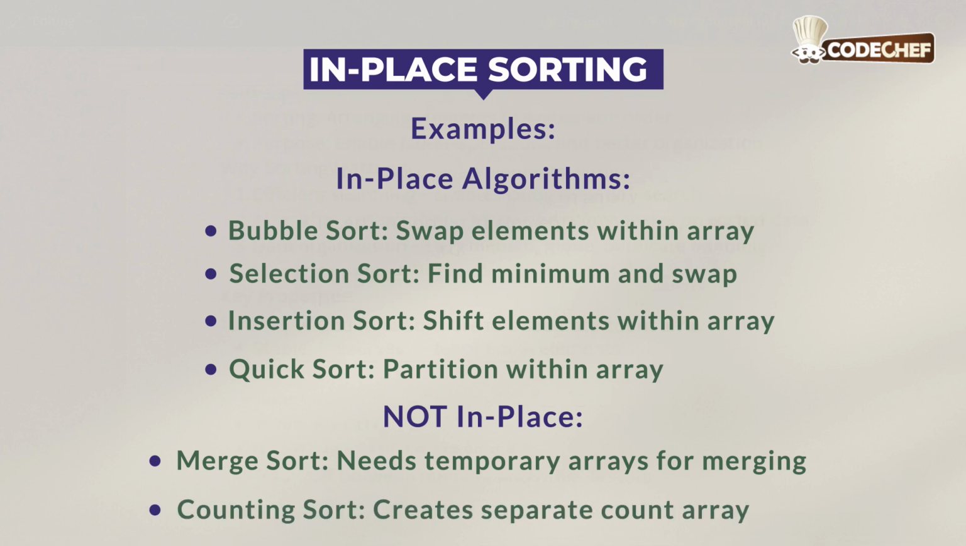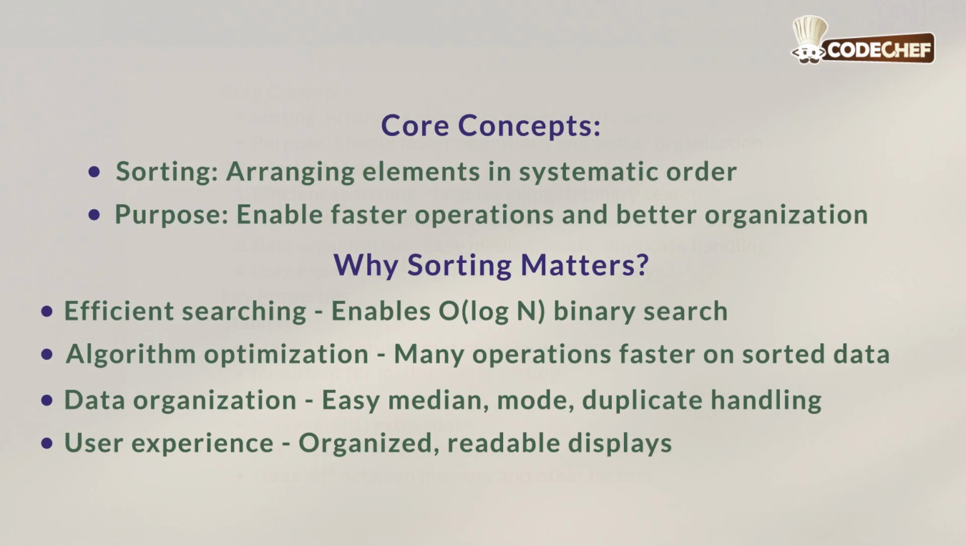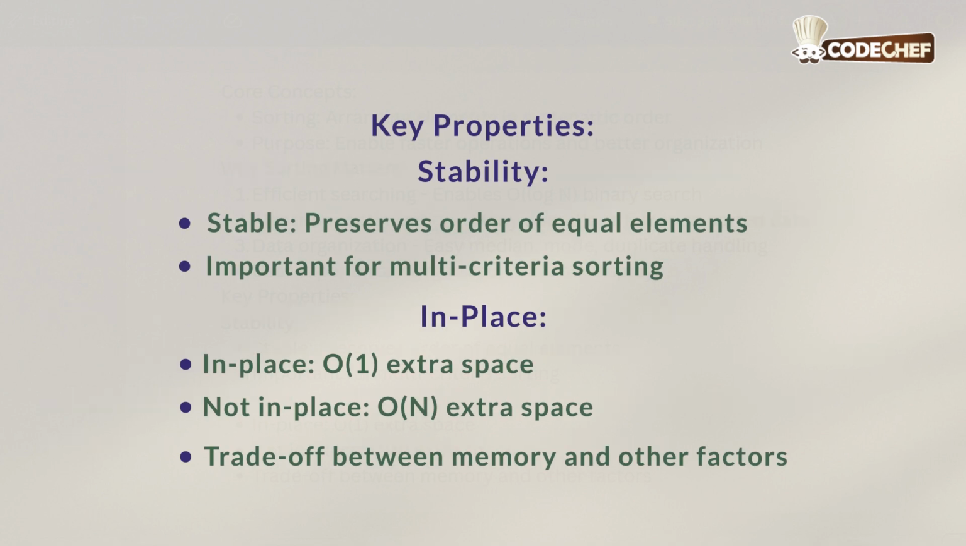Now let's summarize what you've learned. Sorting is basically arranging elements in systematic order. The purpose is to enable faster operations and better organization. Why does sorting matter? First, it's efficient searching. It enables big O of log n binary search. Algorithm optimization: many operations run faster on sorted data. Data organization and user experience are the key properties. It provides stability, which preserves order of equal elements, and it is important for multi-criteria sorting.